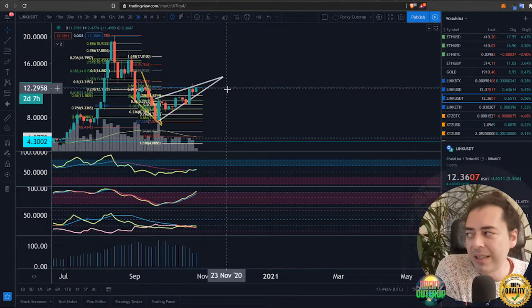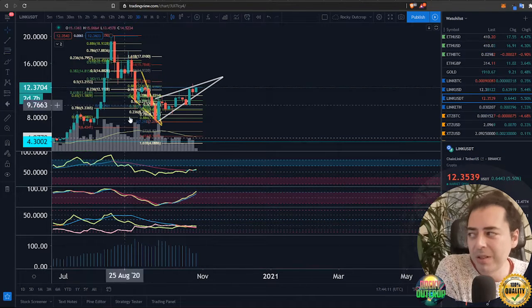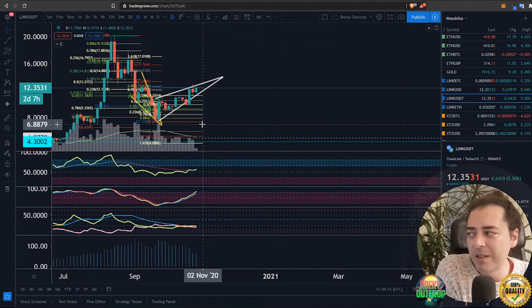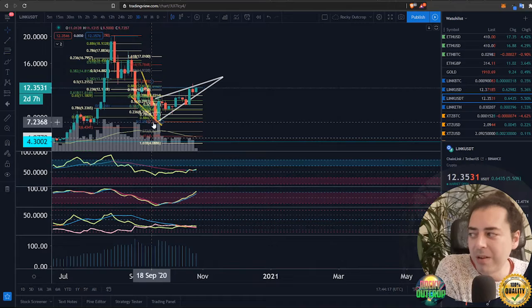In terms of targets, 1578 there in terms of the dollar pairing off the back of these Fibonacci's, and that would be decent enough to see. That's where our measured moves would take us. Looking down the way, it would take us down for a 100% retrace down towards 745.